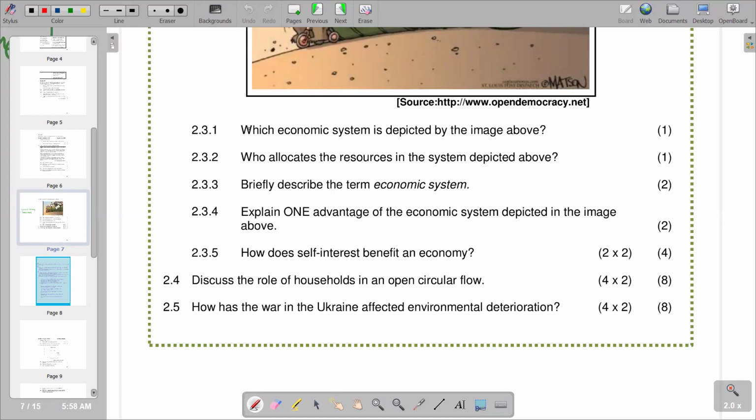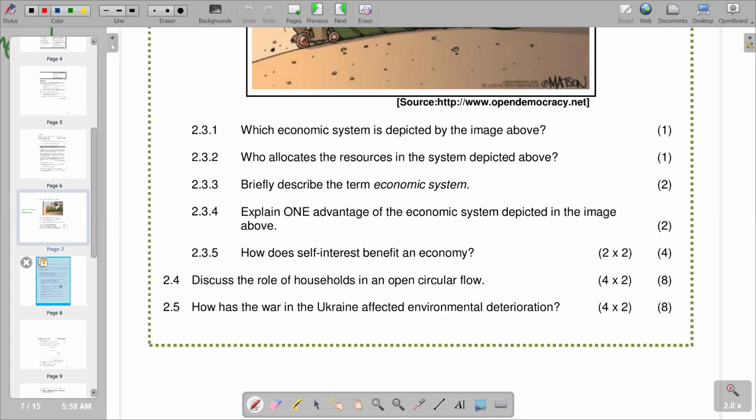So there are certain advantages that we can deduce from the command economy. So for example, we are having the government that is taking care of everything that is transpiring in the economy. So it means obviously there is going to be equity in the distribution of resources in the economy, compared to where the government is not controlling everything. There might be an equal distribution of income in the economy. So we are saying it can also be an advantage that we can deduce from the command economy.